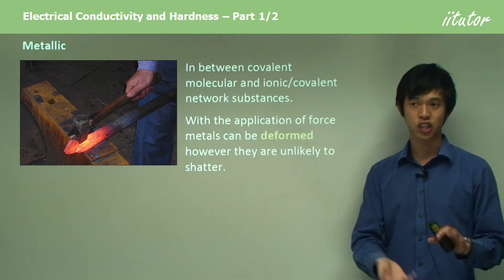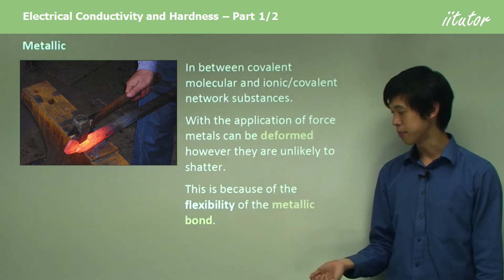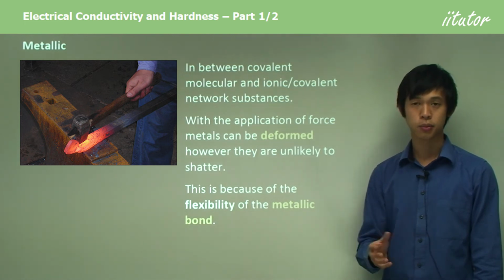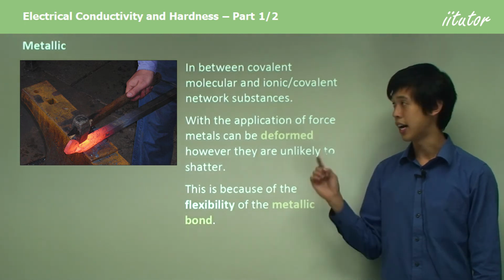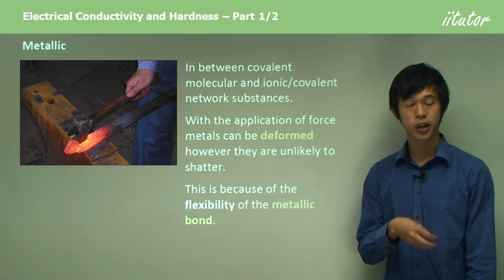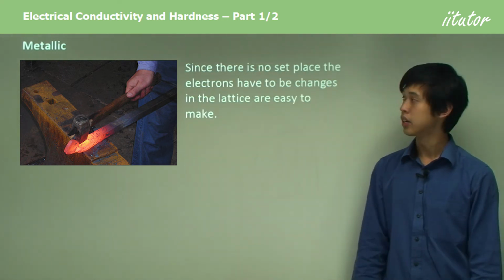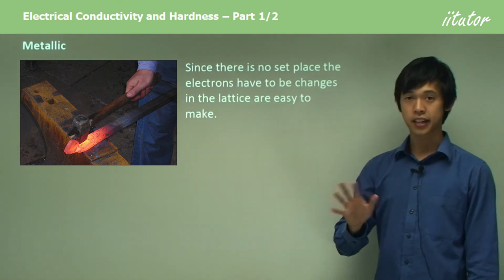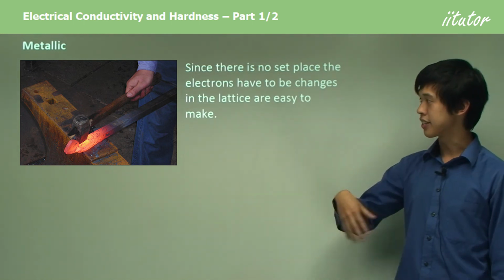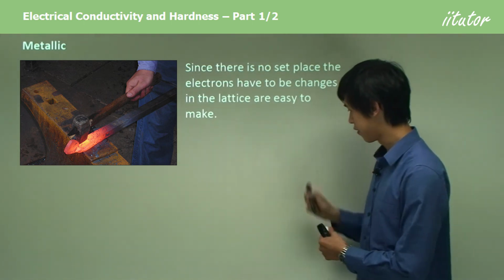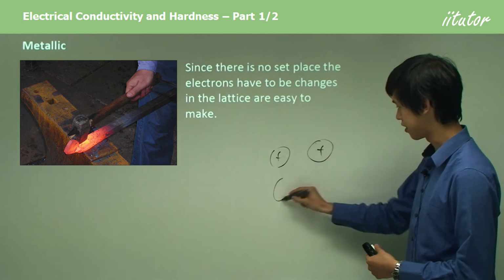It tends to just change shape. This is because of the flexibility of the metallic bond. The bond is actually a lot more flexible than ionic or covalent network, and that's why it can be altered very easily. Now, since there is no set place that the electrons have to be, changes in the lattice are easy to make. So, for instance, this is our substance.